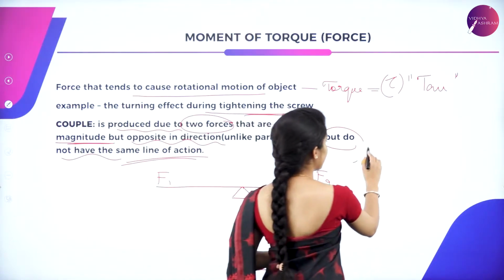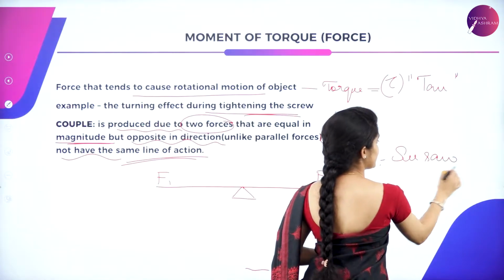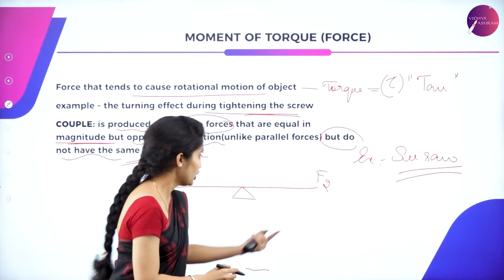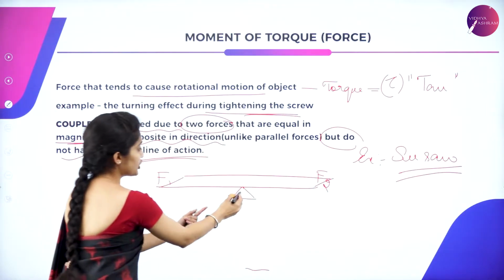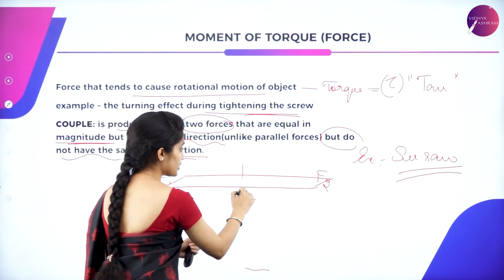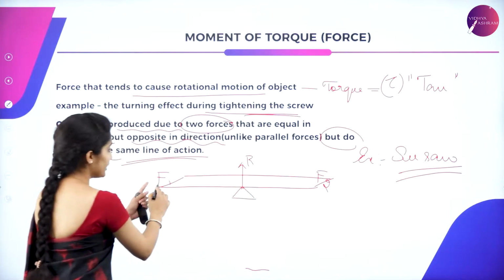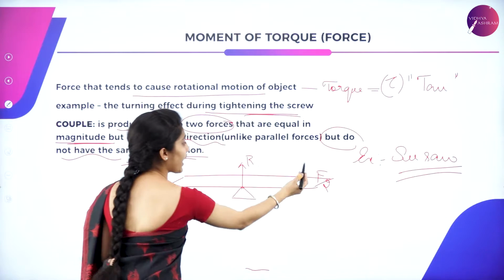For this you can give the example of a seesaw, which is in playgrounds. So it is a thin rod or a panel which is pivoted at the center. Here there is a reaction which is acting upwards, and here there are two forces, force 1 and force 2.